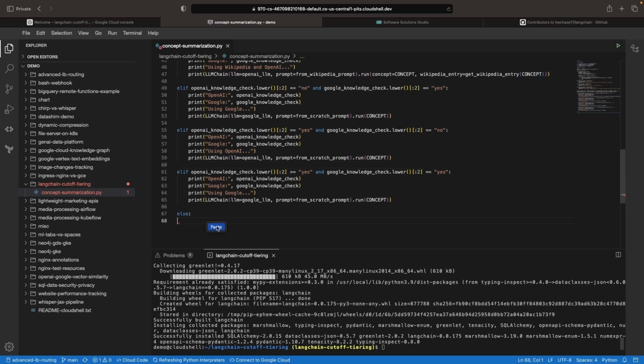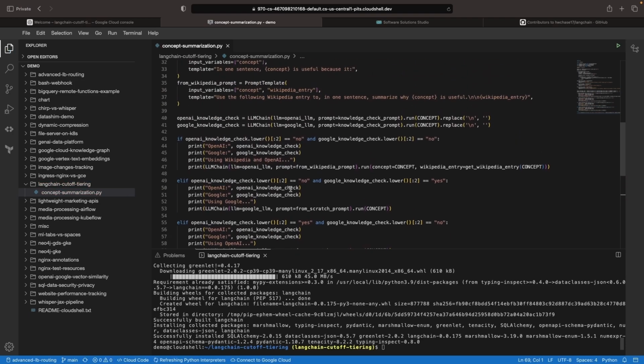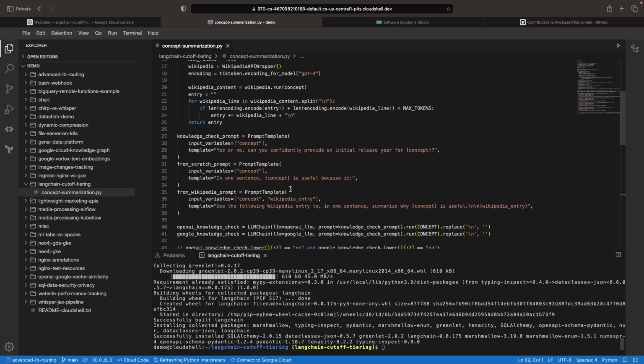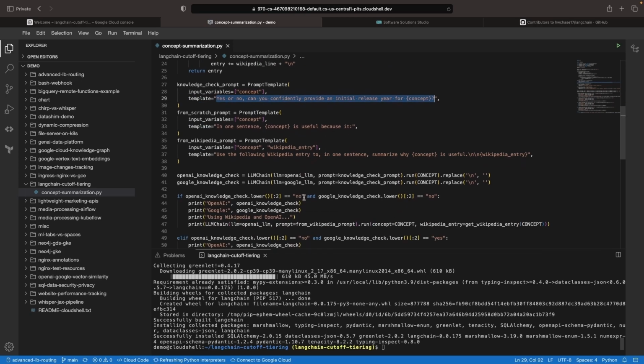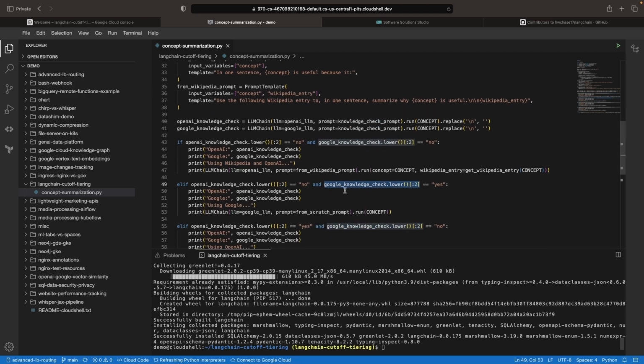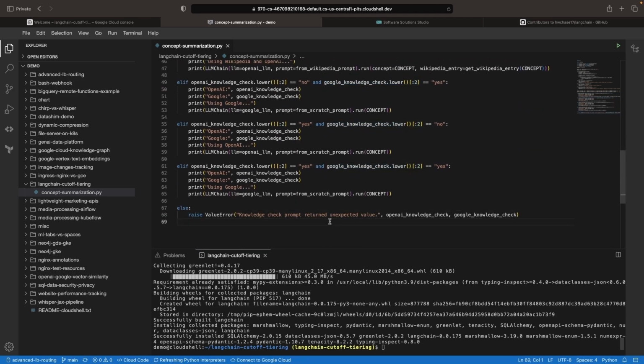There is the chance, because these are general-purpose large language models, that we get a non-yes or no answer for this question. We'll ignore all text beyond the yes or no, but if the answer doesn't start with a yes or no, then we'll want to report that as an error. We need to get a definitive answer from those knowledge checks.